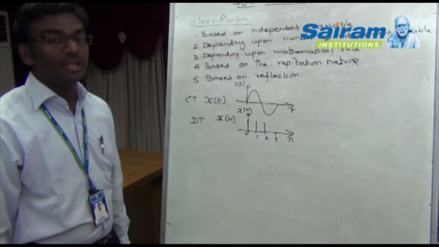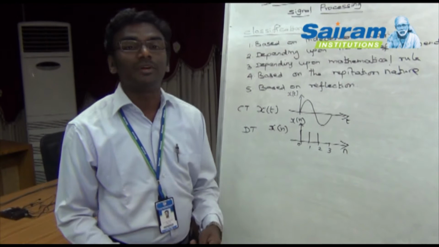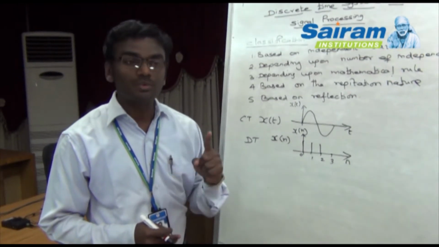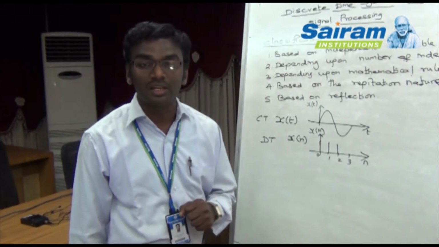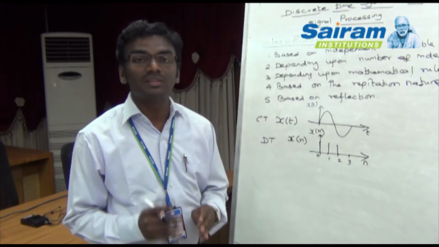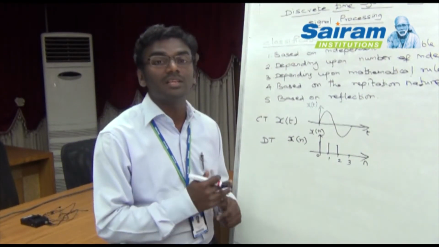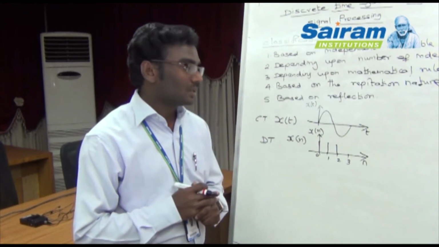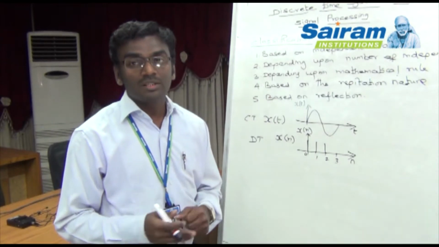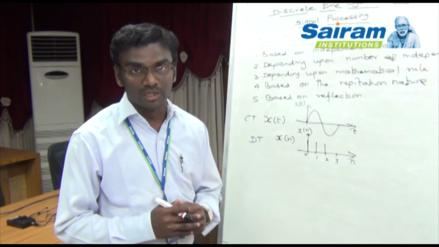Second one, depending upon the number of independent variables. Depending upon the number of independent variables, the signal can be classified into 3 different types. First, the one-dimensional signal. In a one-dimensional signal, the function of the given signal depends on a single independent variable. Again, I take the same example, speech. In speech, the independent variable is time. Therefore, the whole speech function depends on the time independent variable only.